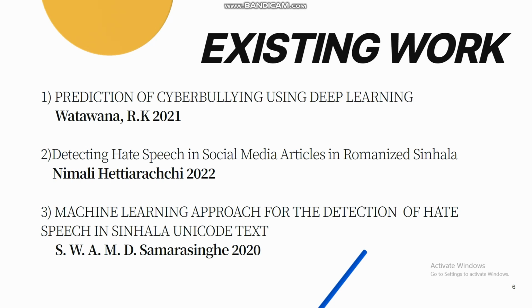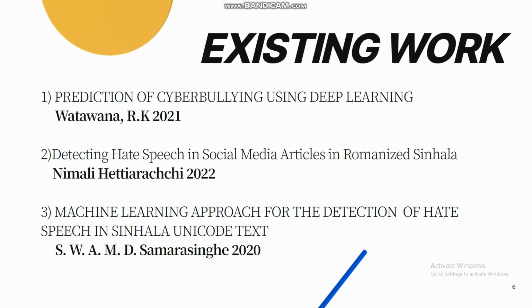In my model, Singlish language would be detected. Singlish is basically Sinhala words written in English letters. In my project, I'll be giving a solution for Singlish comments and text posts, such things that we use in social media networks, and through that I'll be detecting cyberbullying.